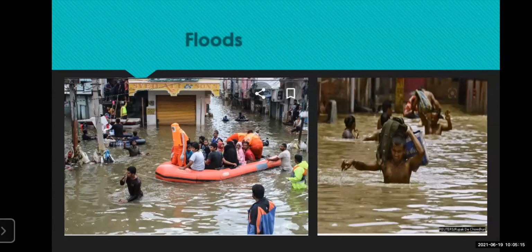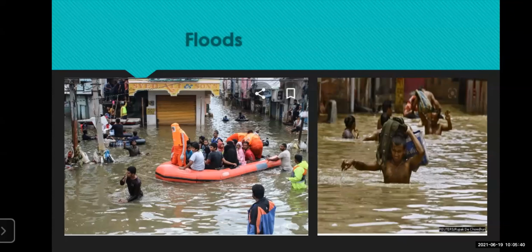It can also happen due to the overflow of a river. So in what ways can it happen? It can happen due to overflowing rivers, tsunamis, even if the snow melts in the Himalayas because of a rapid rise in temperature.